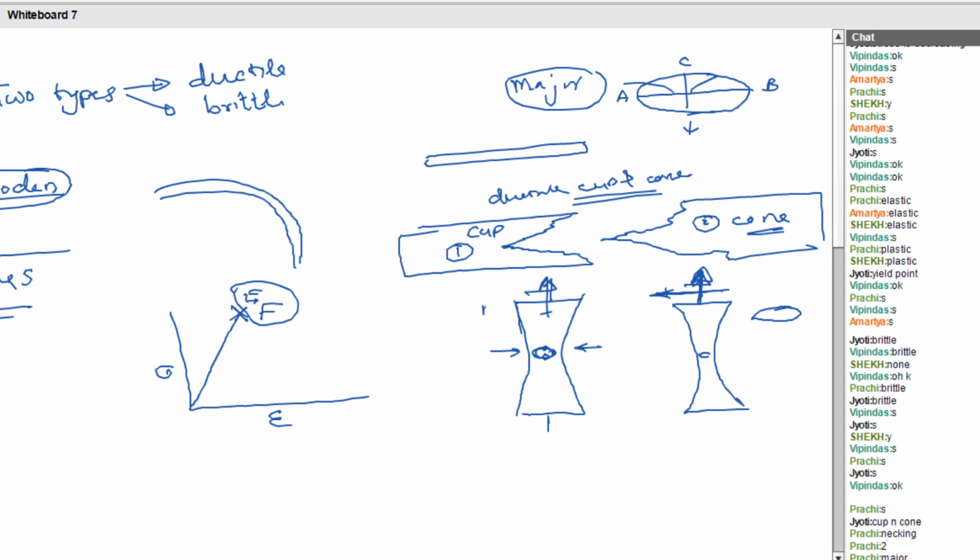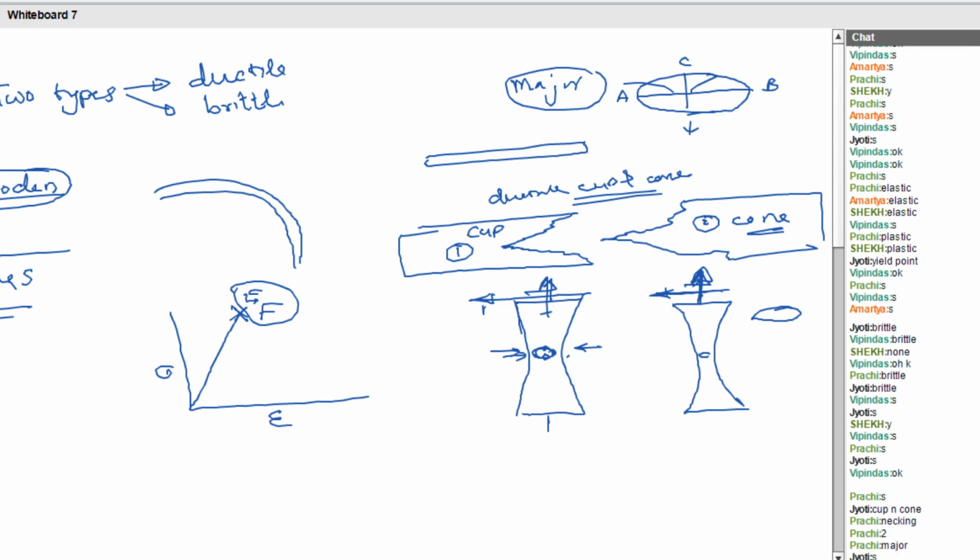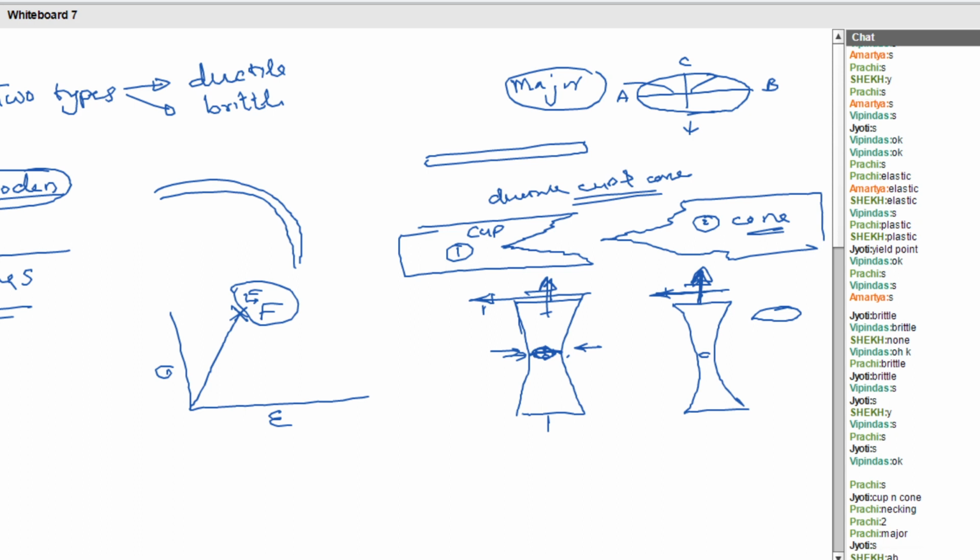The crack will propagate to outside regions through a line perpendicular to the direction of force. That means through which axis the crack will propagate? The crack will propagate through the major axis of that ellipse. Clear to all?